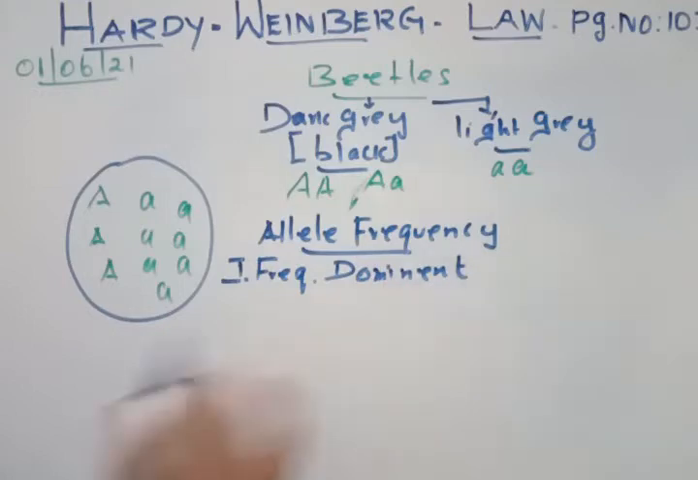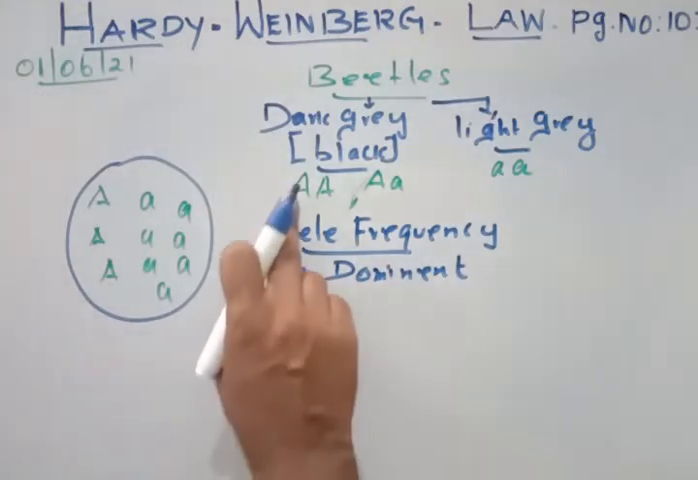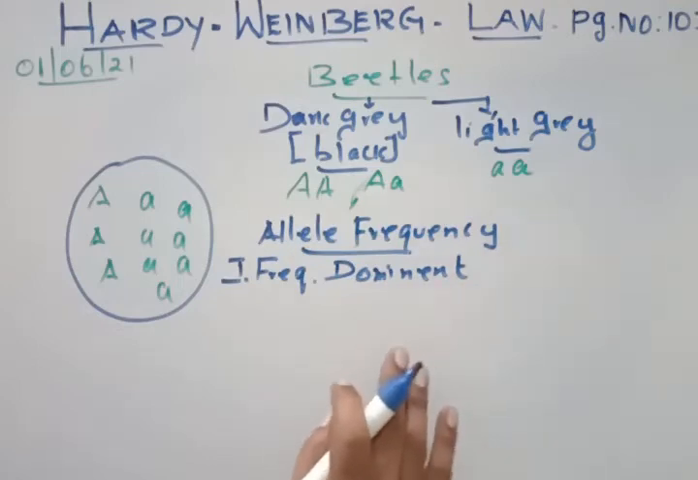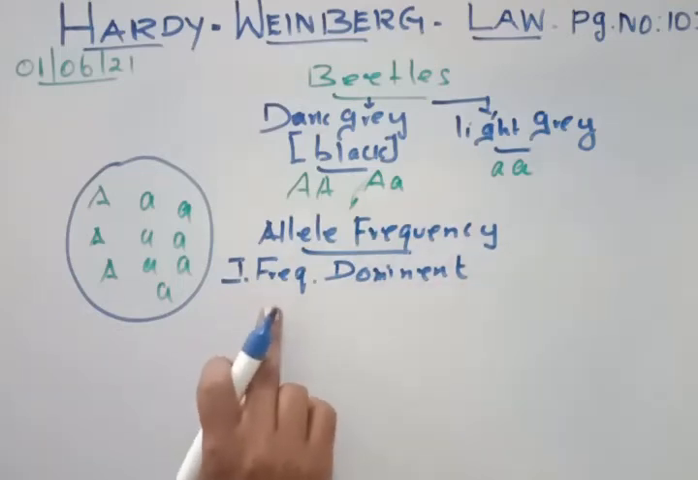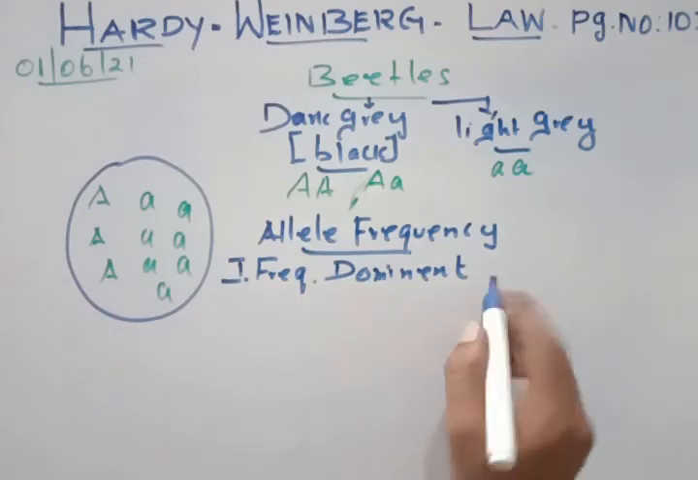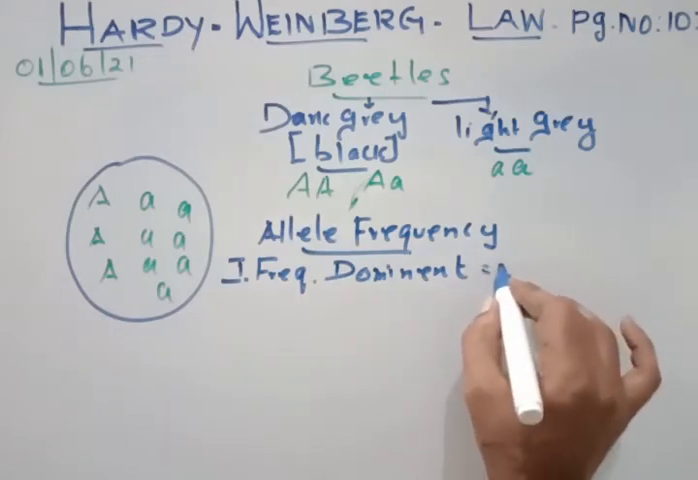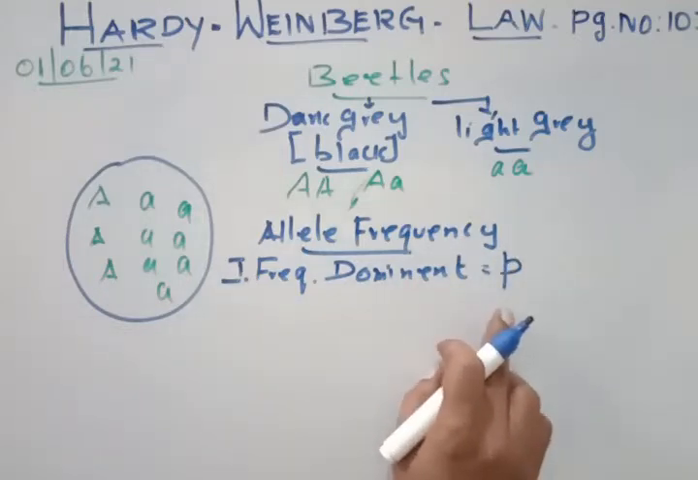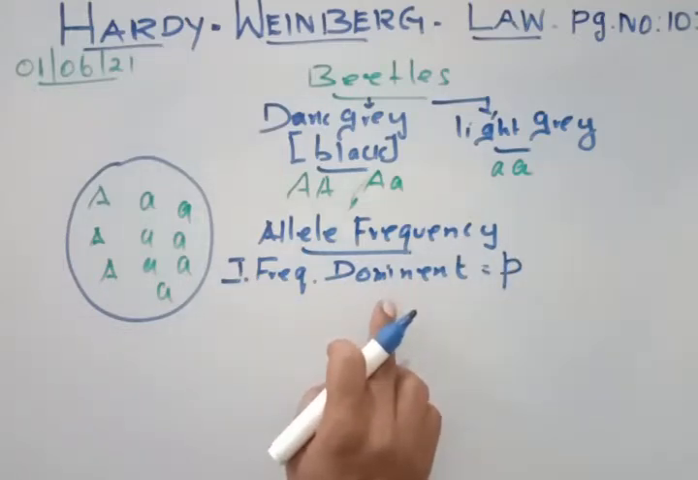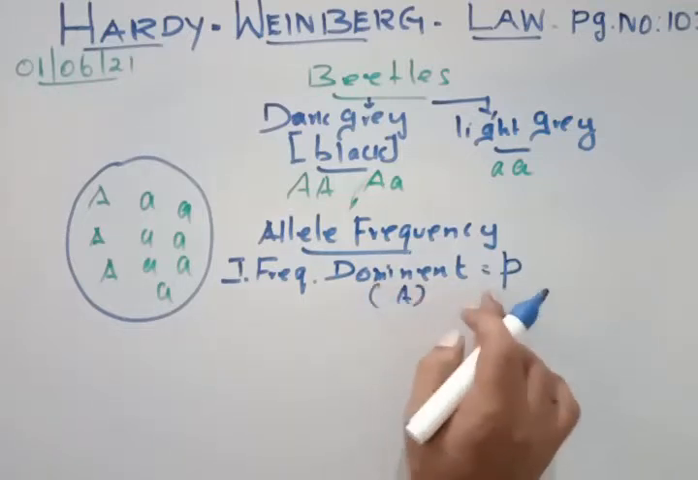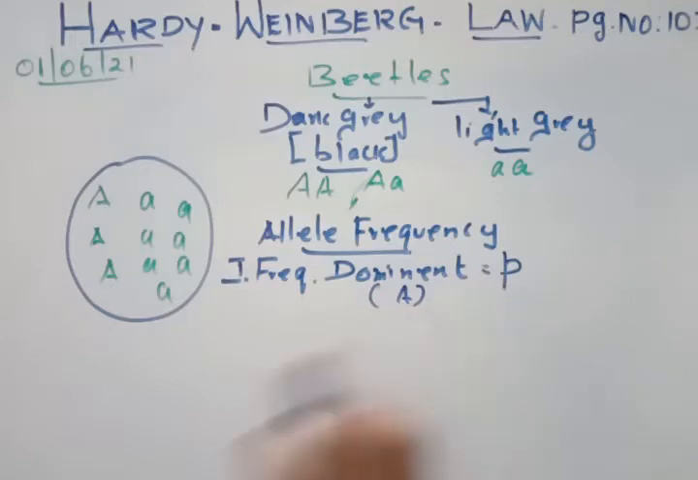Frequency of dominant allele. Capital A is dominant and small a is recessive, always. The first one in allelic frequency is the frequency of the dominant allele, which we will denote as P. So P represents the dominant allele, A. A is represented in the form of P.